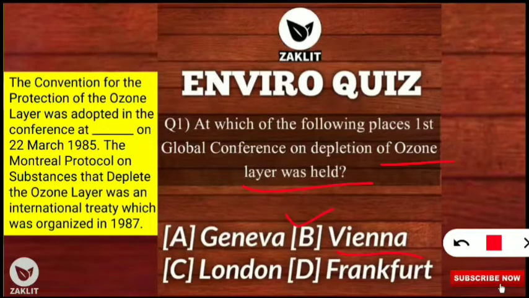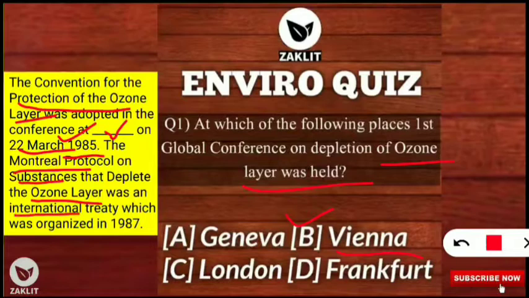Yes, the Convention for the Protection of the Ozone Layer was adopted in the conference at Vienna on 22nd of March 1985. You should note down all these things, very important for the environmental science entrances. Vienna Convention in 1985, and the Montreal Protocol on the substances that deplete the ozone layer was an international treaty which was organized in 1987. So Montreal Protocol 1987, and the base was put in Vienna on 22nd March 1985 for the protection of the ozone layer. Let's move to the second question.